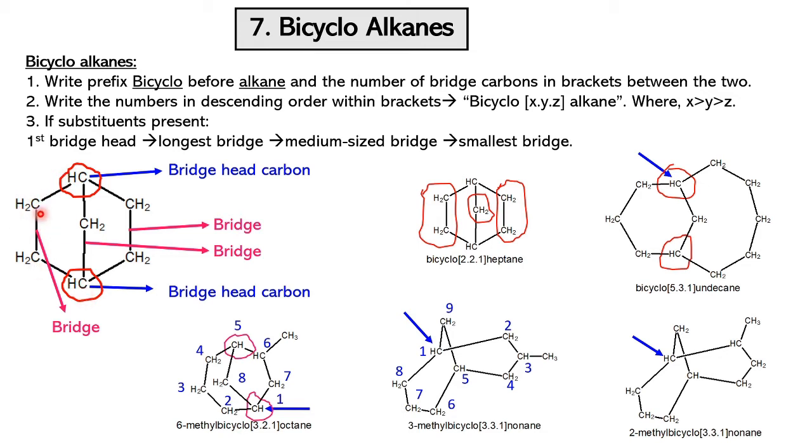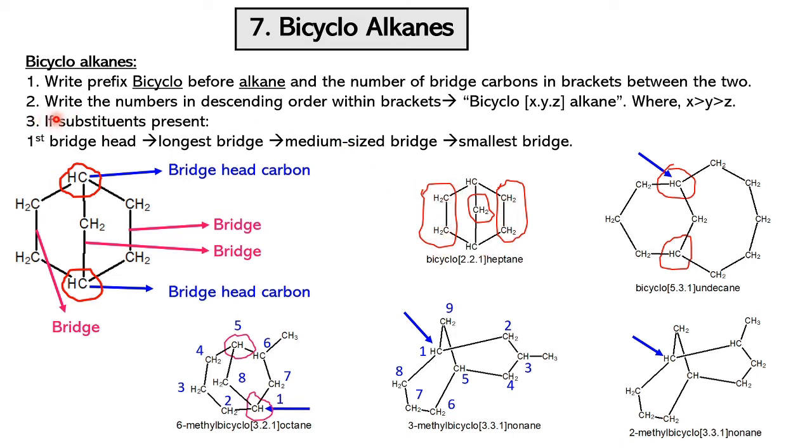Also we have three carbon bridges, that is we have one on the left side, a two carbon bridge, on the right side we have another two carbon bridge, and in the middle we have one carbon bridge. So these three are bridges, and these two are bridgehead carbons. So if you look at this molecule, the prefix is bicyclo, and we write before it the alkane, that is heptane, because this molecule contains 7 carbon atoms. So bicyclo heptane, and in between we write the bridge carbon numbers.